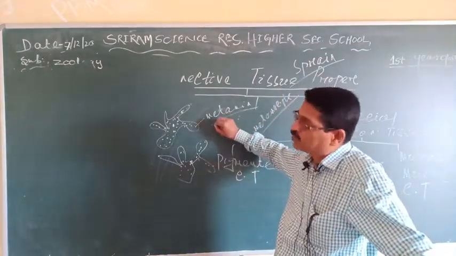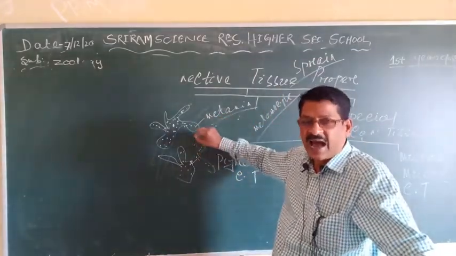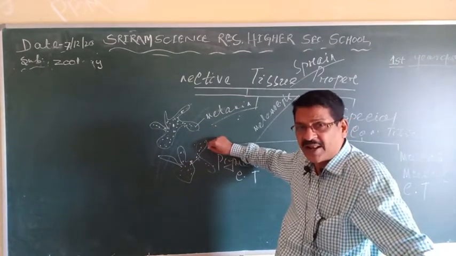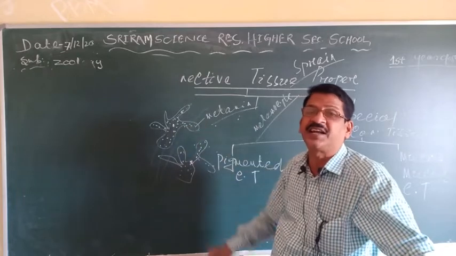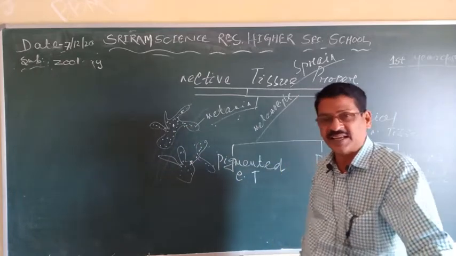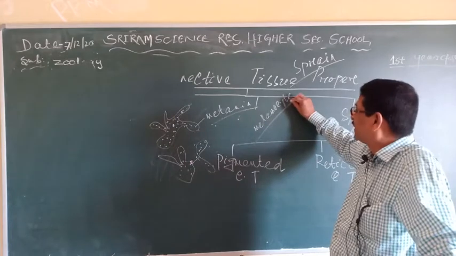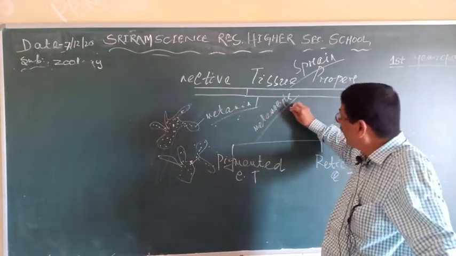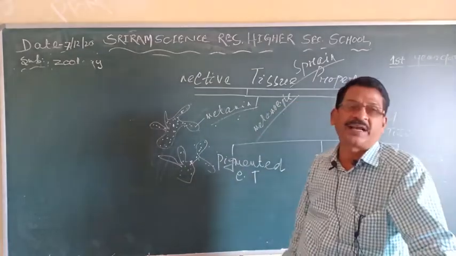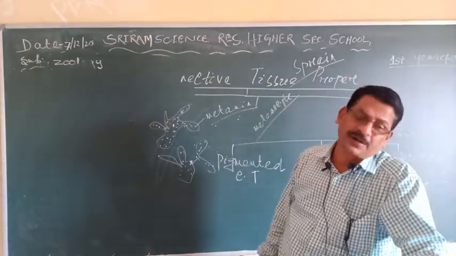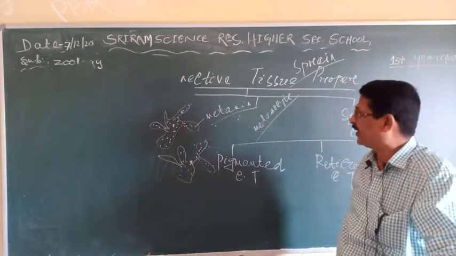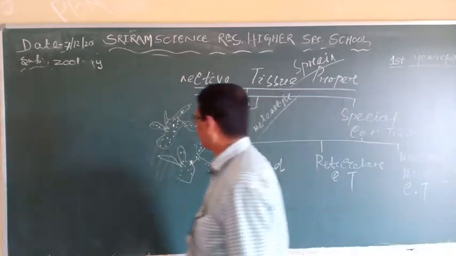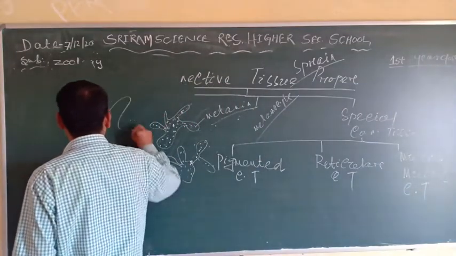But actually the melanophore cells are the cells which store the melanin, but it is not synthesized inside the melanophores. It is synthesized inside the melanocyte, and the melanophore receives the melanin from the melanocyte through phagocytosis. Clear? Then another thing is the dispersion of the melanin.